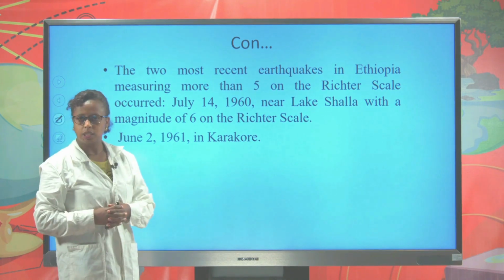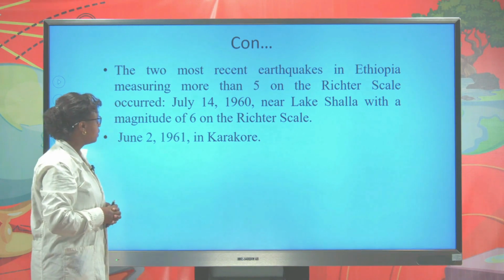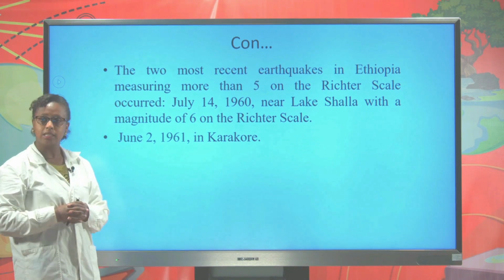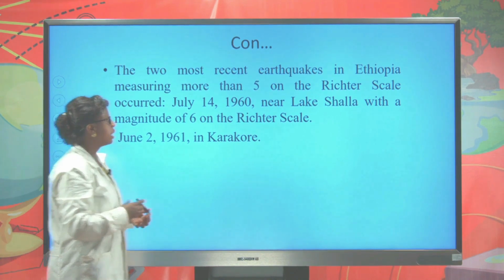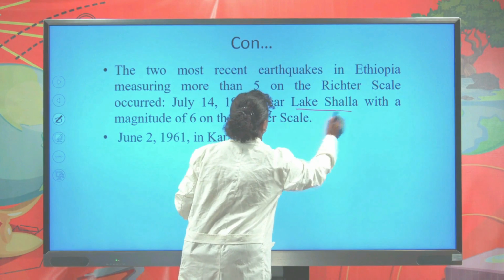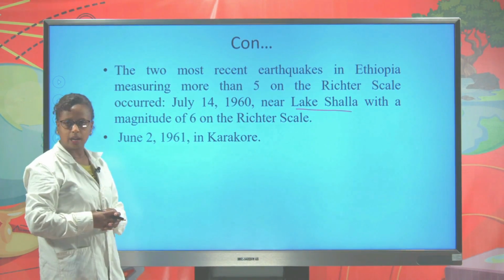The two most recent earthquakes occurred in Ethiopia in different periods of time. The first occurred on July 14, 1960. It was 5 on the Richter scale, found near Lake Shala. The other occurred on June 2, 1961 in Karagore.